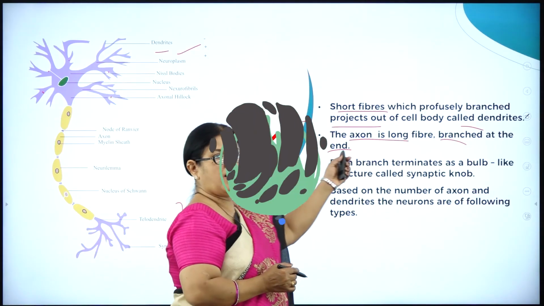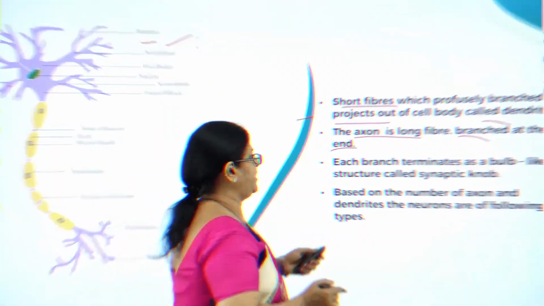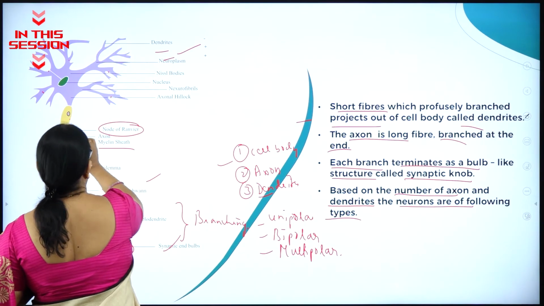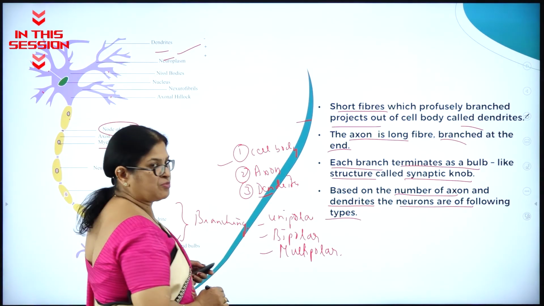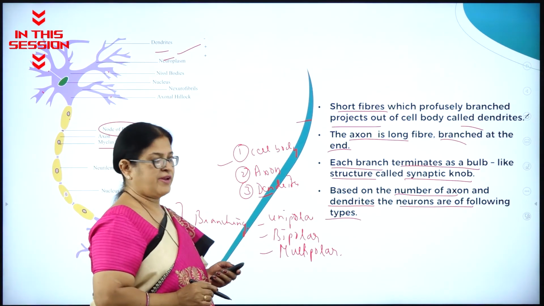Axon is a long fiber branched at the end. Here you can see the gap between two nodes is called as what? It is called nodes of Ranvier.